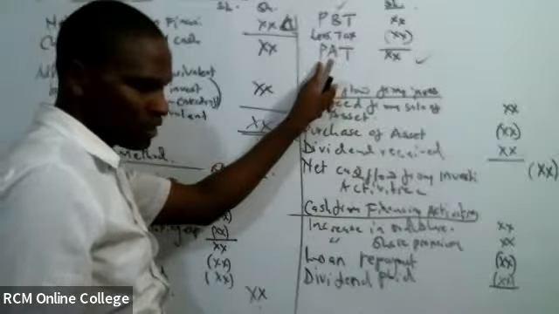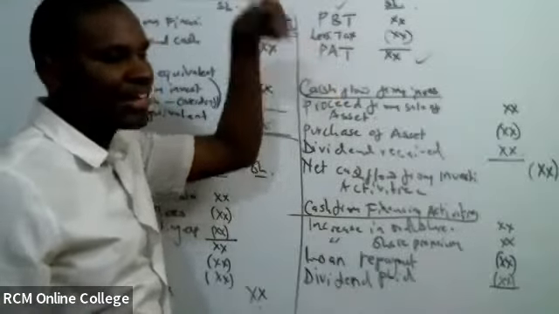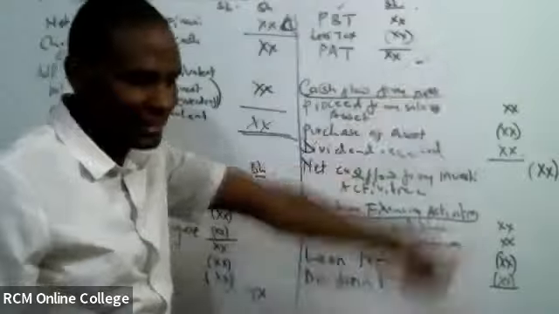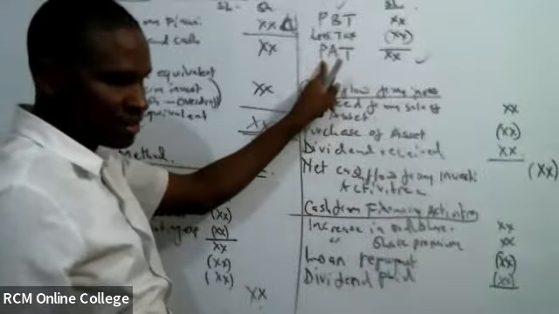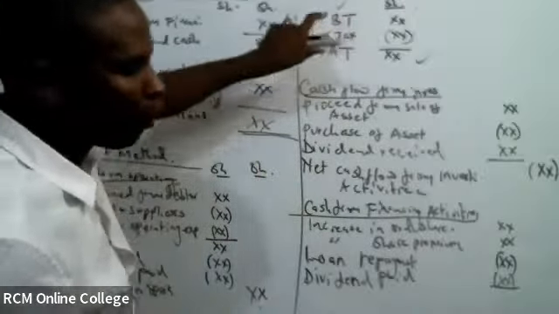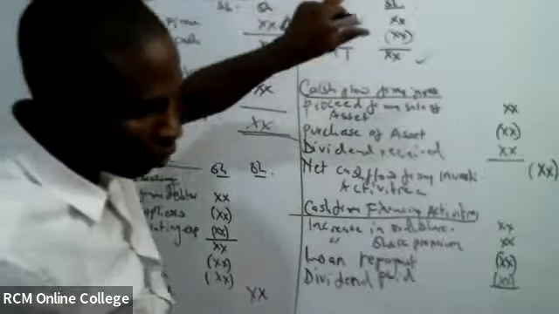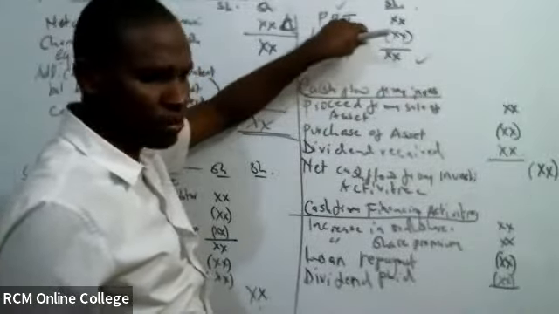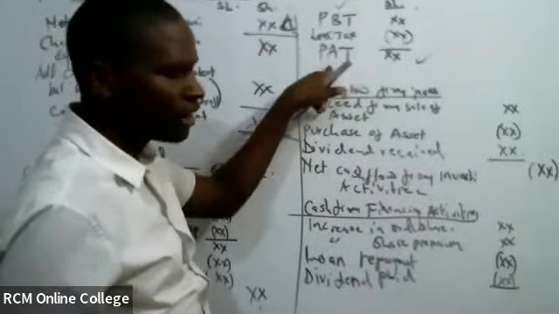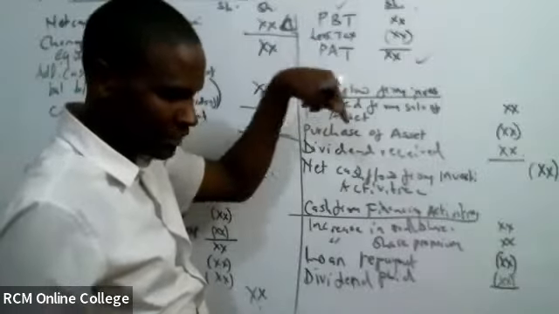So if examiner gives you profit after tax and you want to use the indirect method, in most cases indirect method is tested, this profit after tax is what you're going to record as the first item under operating activity. Do you remember where we wrote the profit before tax? You usually write the profit after tax at that place.